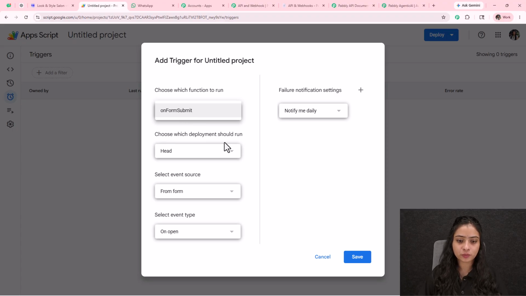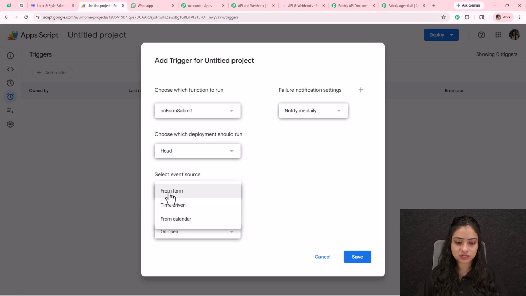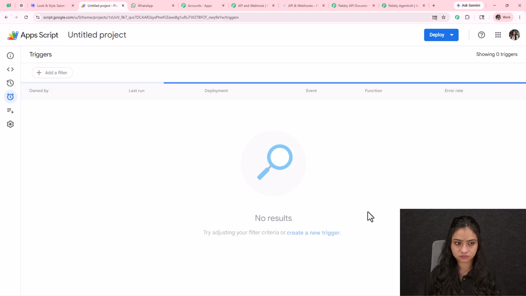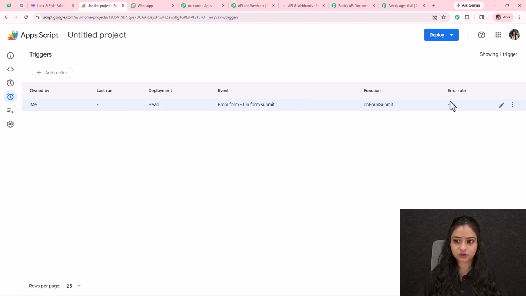Choose which deployment should run. Here we have only a single option, head. Select event source from form. So I'm going to select from form over here. Select event type on form submit. Failure notification settings you can select according to your requirements. I have selected notify me daily, and we will be clicking on save. And my trigger is saved over here. It is created for on form submit entry.